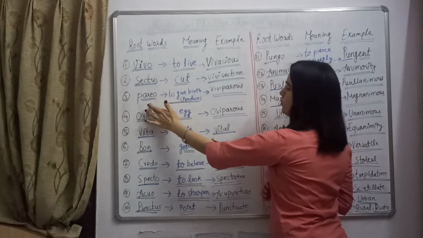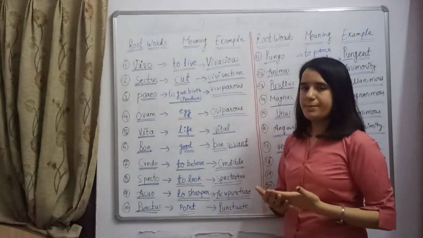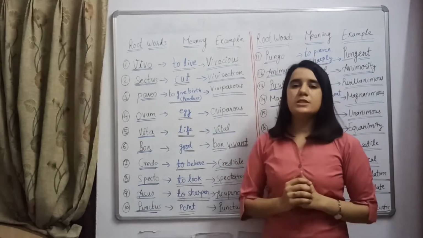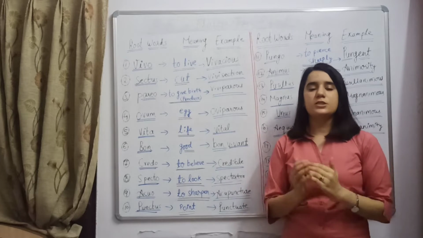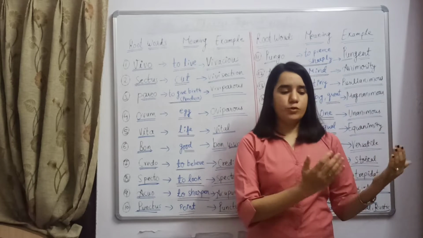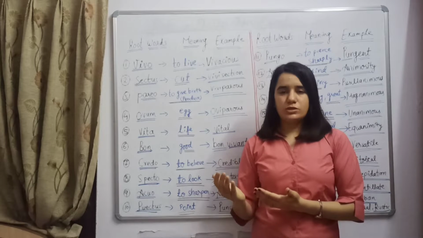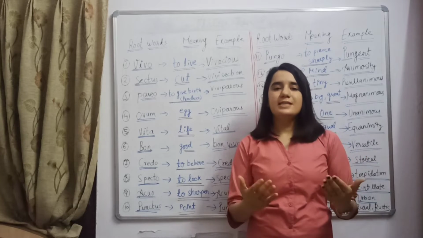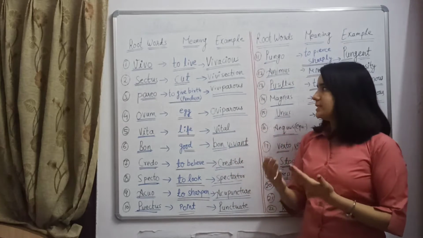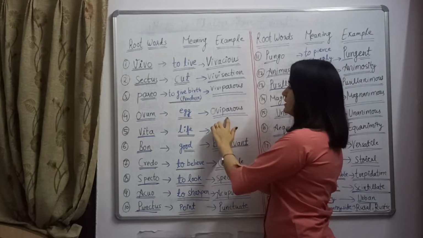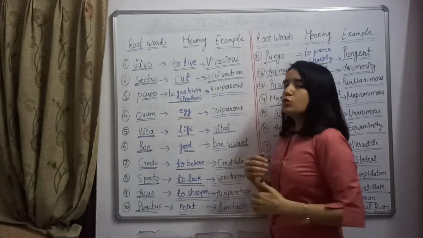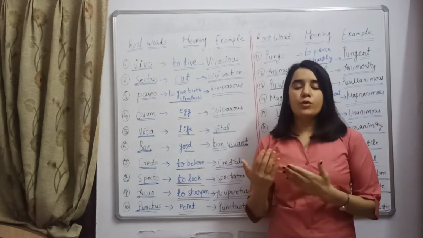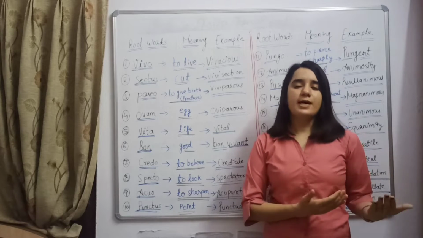Third one over here is perio. Perio means to give birth or produce a baby. Now we have the word viviparous. Viviparous means to give birth to a live baby. Rather than producing an egg, those animals who produce a live baby rather than eggs are called viviparous. Whereas oviparous is made from ovum. Ovum means egg. So those kinds of species or animals who produce an egg rather than a live baby are oviparous.